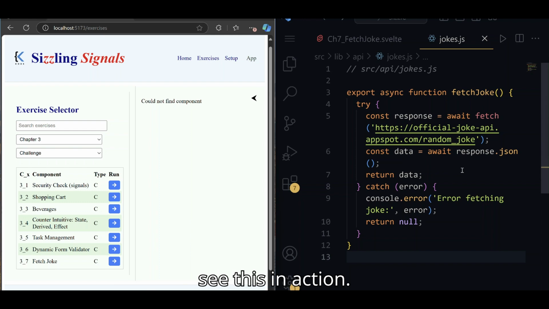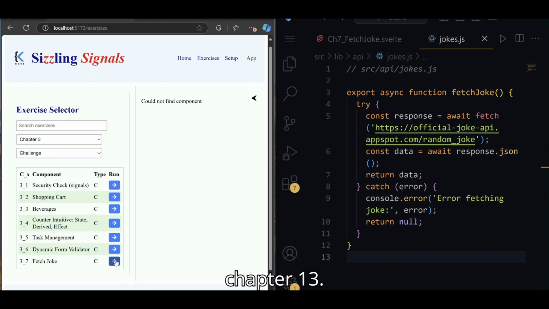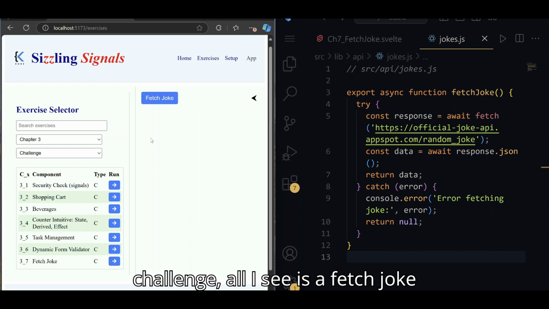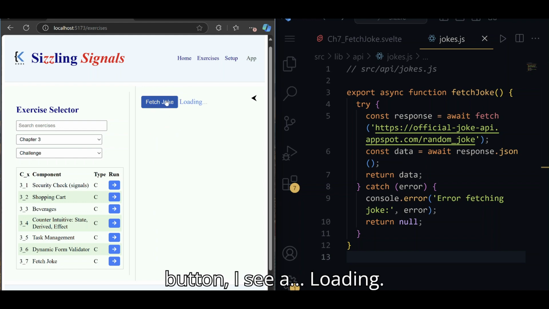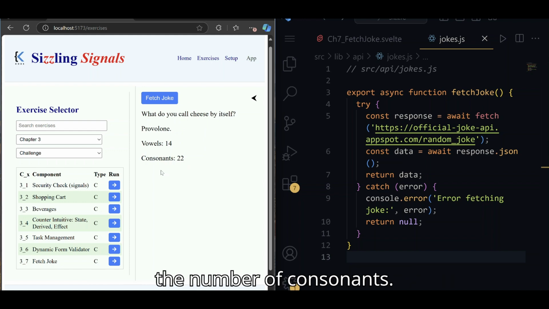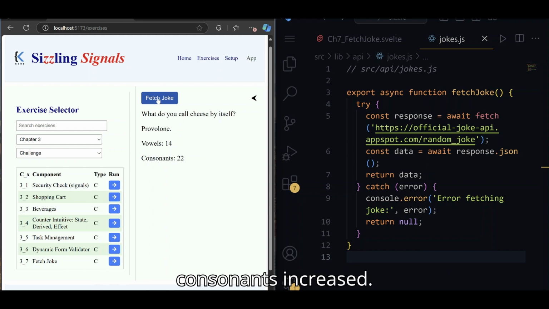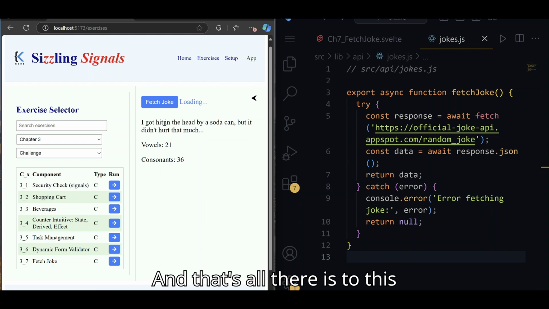Okay, let's see this in action. My file will be in data for Chapter 3, but you should be creating your files in Chapter 13. So, when I click the Fetch Joke challenge, all I see is a Fetch Joke button. When I click this button, I see a loading indicator, the joke setup line, and then I see a display showing the number of vowels and the number of consonants. After a few seconds I then see the punchline and the number of vowels and consonants increased. And that's all there is to this challenge.